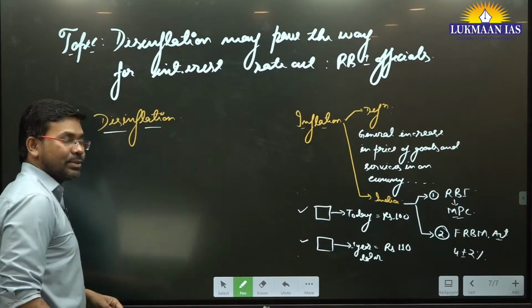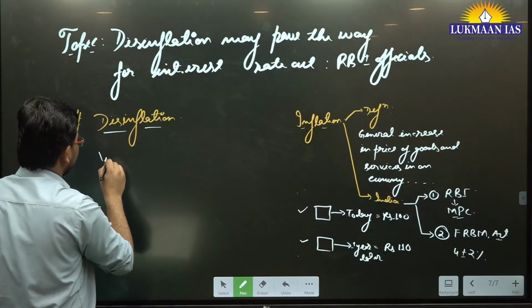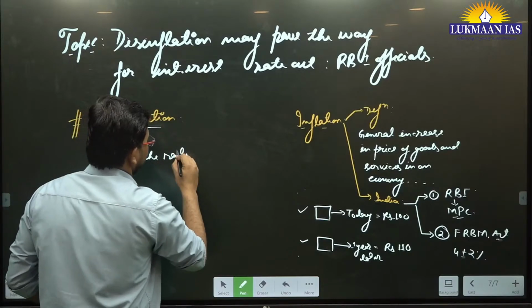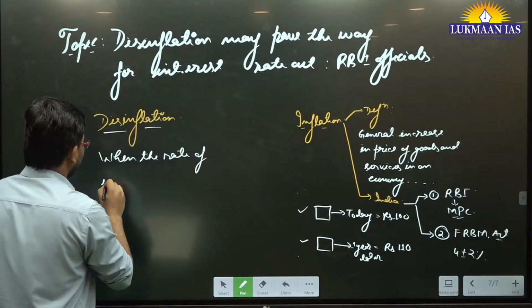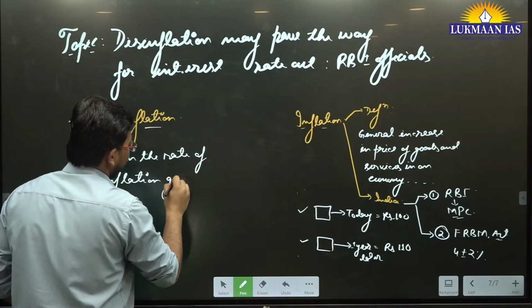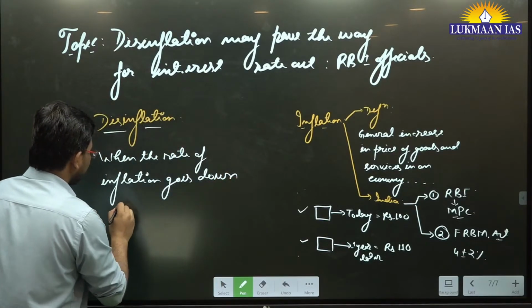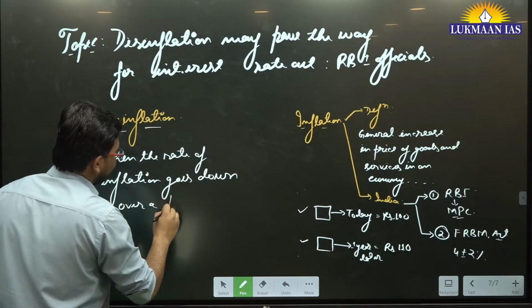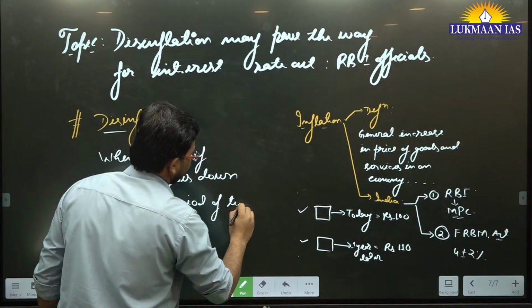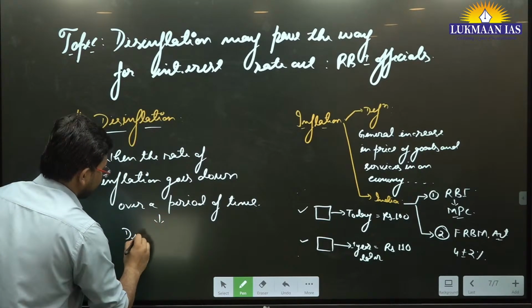It is when the rate of inflation goes down over a period of time.